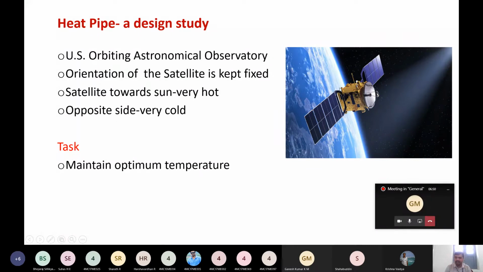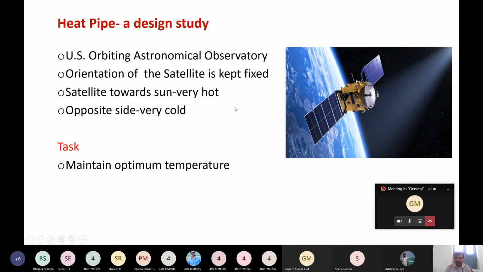The challenge in front of the designer is that, for proper working of the instruments or devices in the satellite, they need to maintain an optimum temperature, that is, the temperature throughout the satellite should be the same.